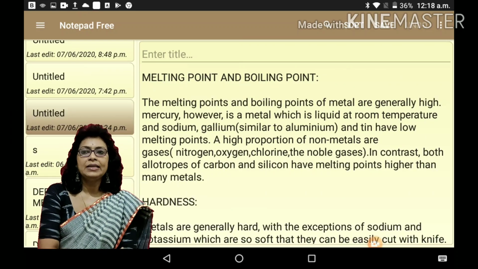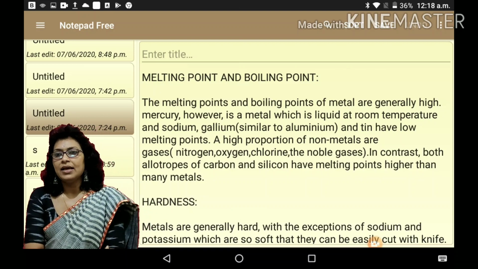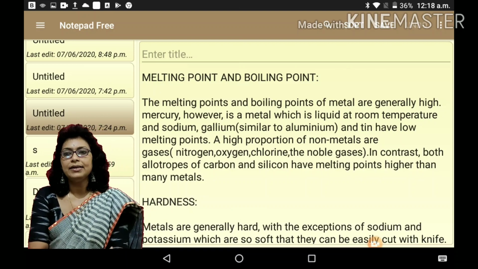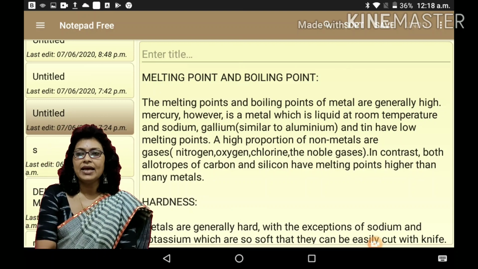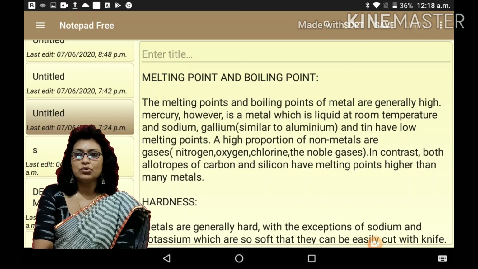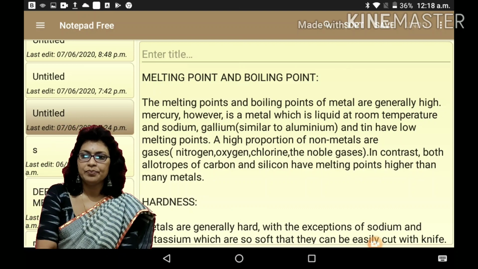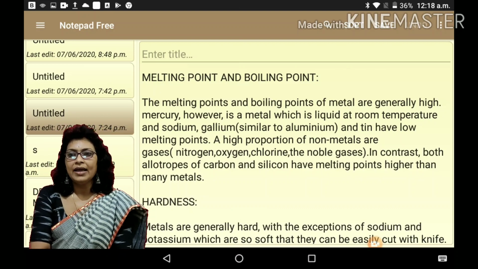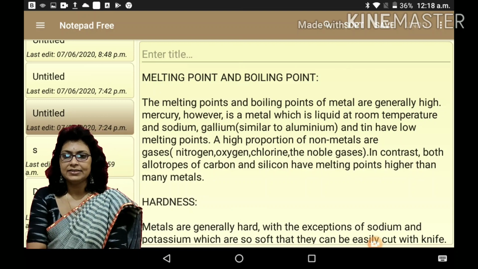Second point, melting point and boiling point. The melting points and boiling points of metals are generally high. Mercury, however, is a metal which is liquid at room temperature, and sodium and gallium, similar to aluminium and tin, have low melting points. Allotropes of carbon and silicon have melting points higher than many metals.